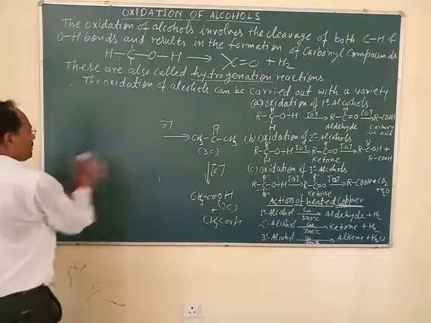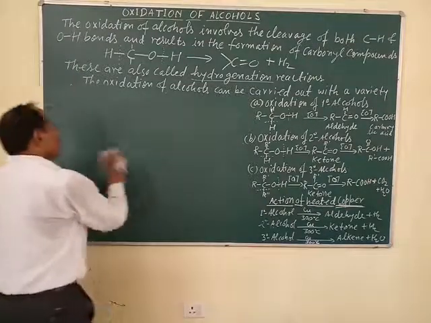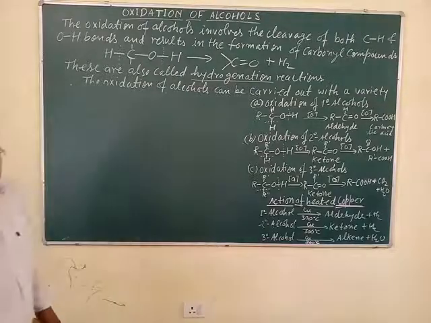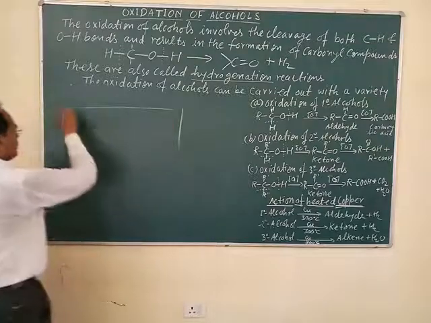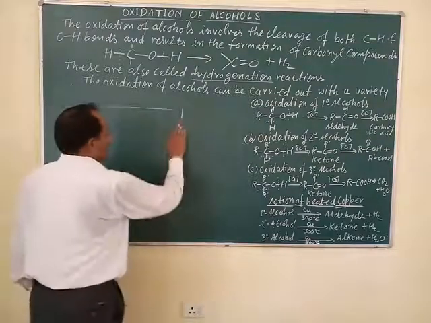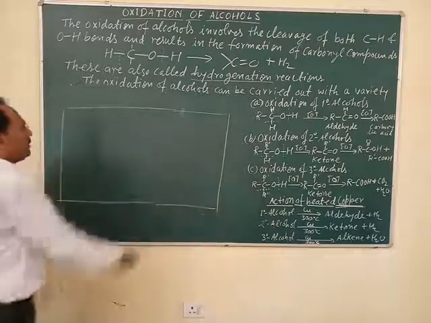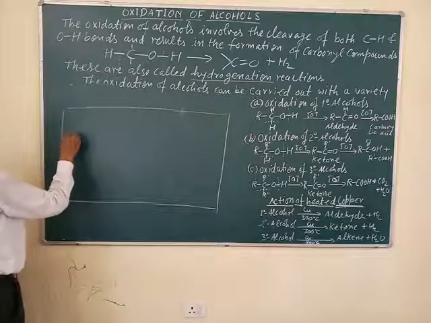Now, one correction in the previous video, that is during the dehydration of alcohol. During the correction, one example is taken.